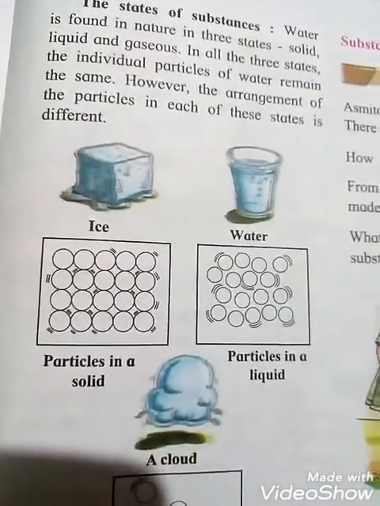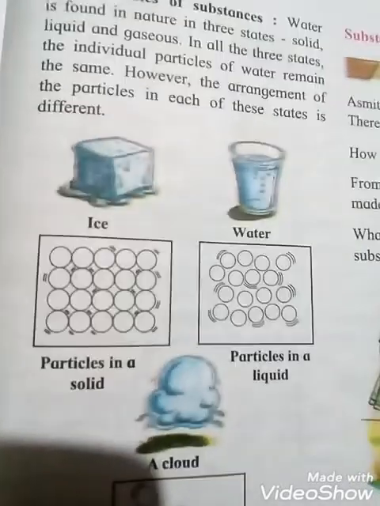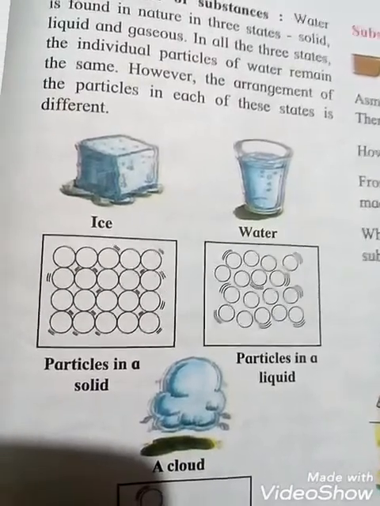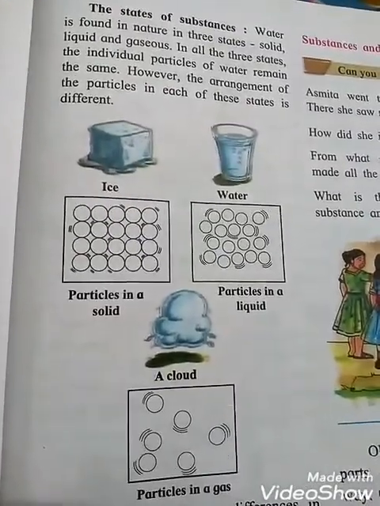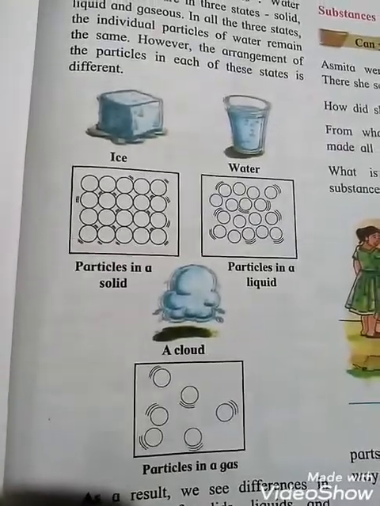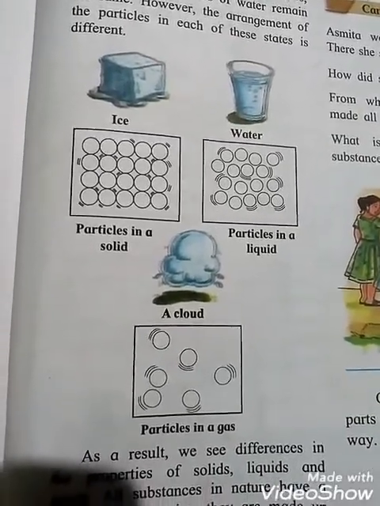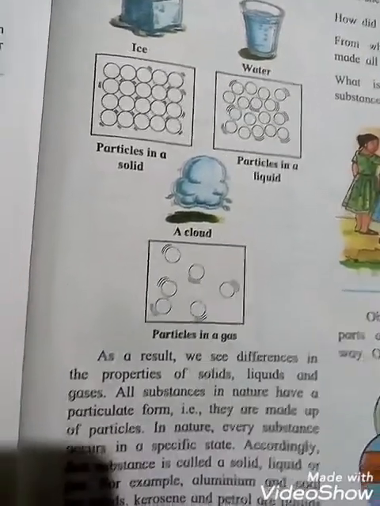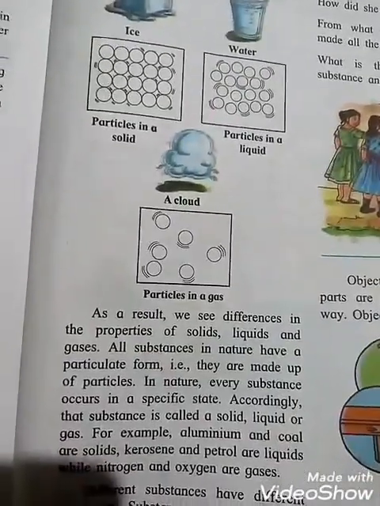See that ice, water: the particles in a solid, and water is particles in a liquid. See that a cloud: particles in a gas. So this way we can say that water is found in nature in 3 states: solid, liquid and gaseous. As a result, we see difference in the properties of solid, liquid and gaseous.